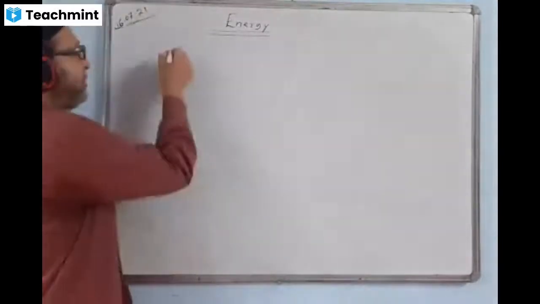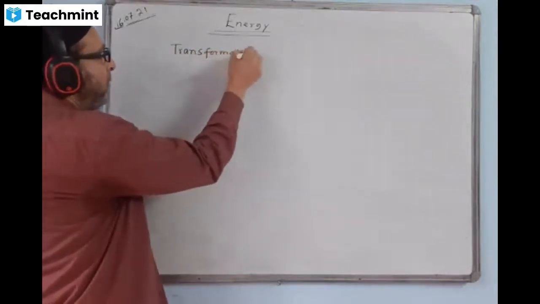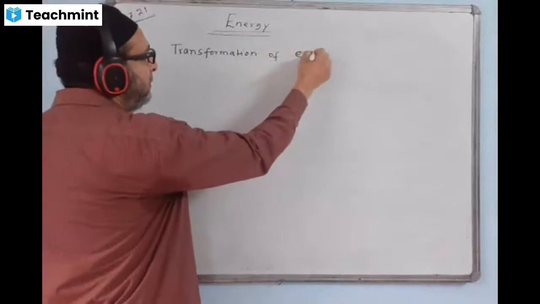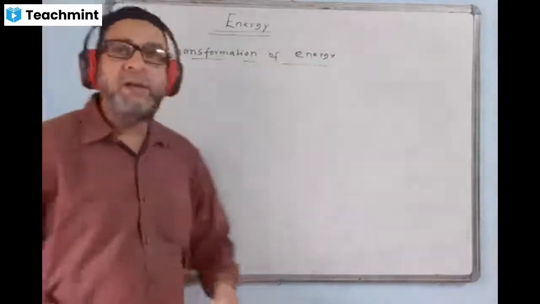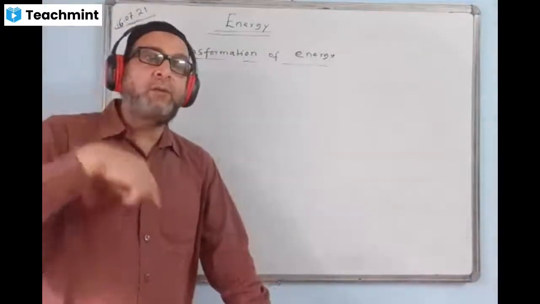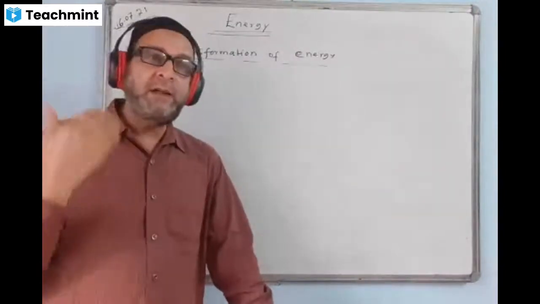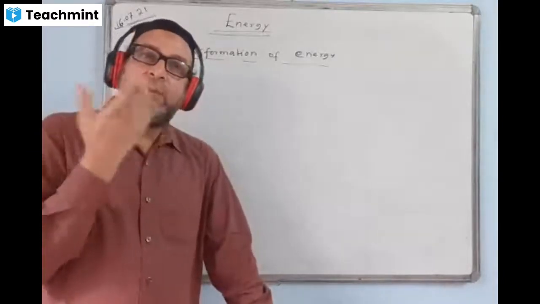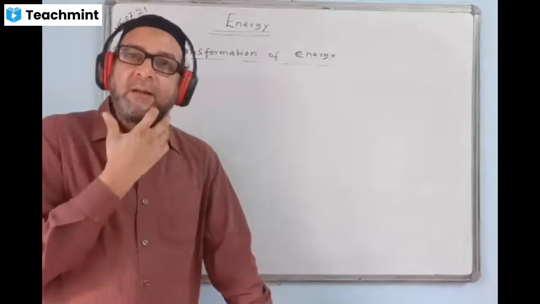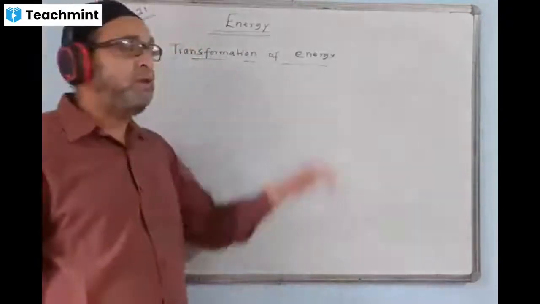Okay, now give next heading, transformation of energy. What is the meaning of transformation of energy? That means change of energy from one form to the other form of energy. We know there are various forms of energy. We got sound energy, light energy, electrical energy, mechanical energy. Then we have nuclear energy. So many forms of energy we have. So energy changes from one form to another form. This is called transformation of energy.